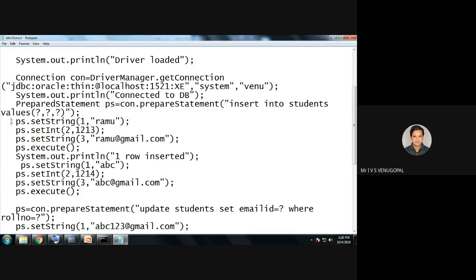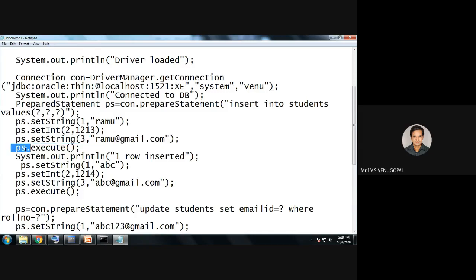So now I need to supply the parameters to these placeholders. There are totally 3 placeholders. So ps.setString. Since the first is a name, which is of varchar, that is of string type, so setString of 1 comma some new data I want to insert. Second one is an integer type. Second one is roll number, if it is of integer type, so we have to use setInt, ps.setInt of 2 comma some value. Similarly, third value, ps.setString of 3 comma some value.